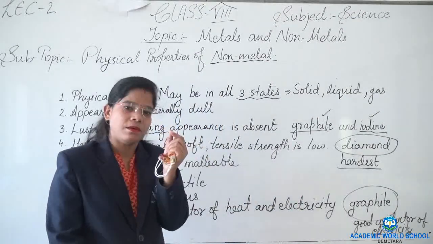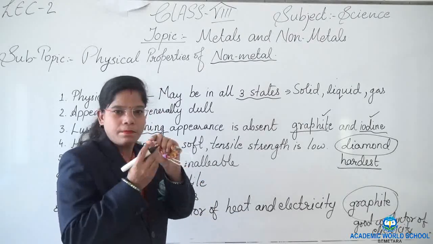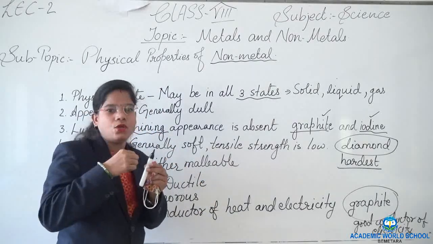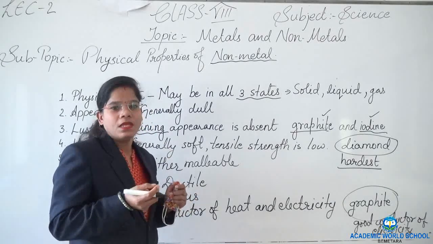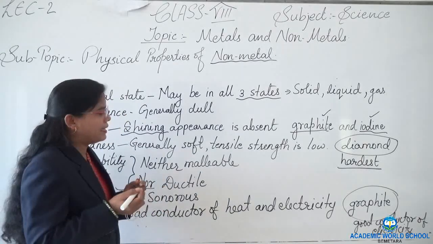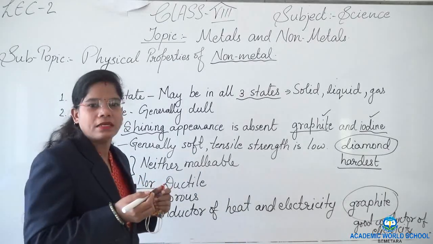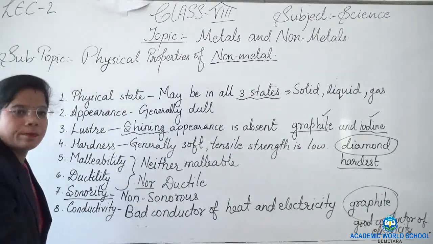Have you noticed the pencil lead with which we write? That black substance in the center of the pencil is graphite. If you try to hammer it, it will change into a fine powdery mass. So these are all the physical properties of non-metals.